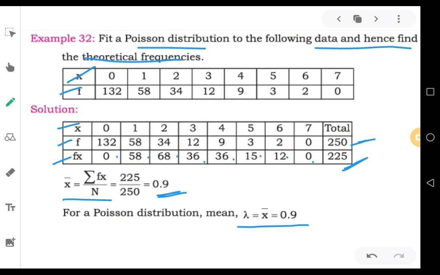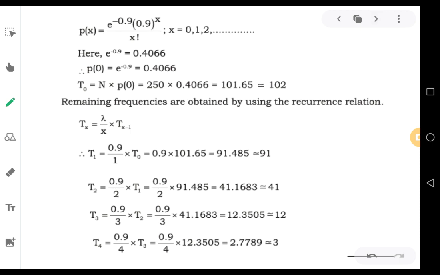Once you get the value of lambda, you can proceed with calculation of probability terms. Let's begin with P0 by using the probability mass function PMF formula, that is e to the power of minus lambda into lambda to the power of x divided by x factorial.